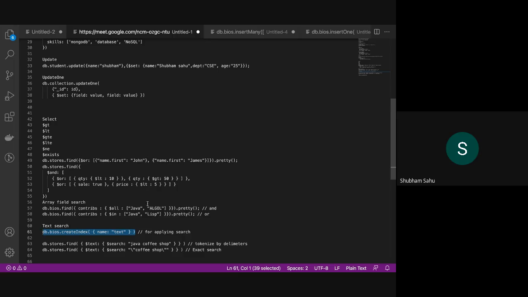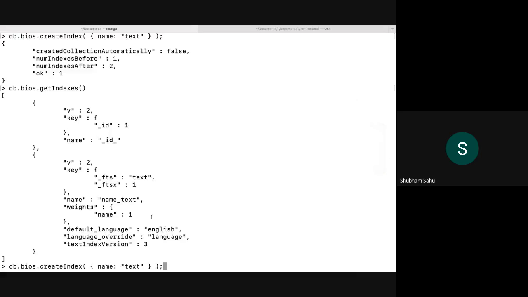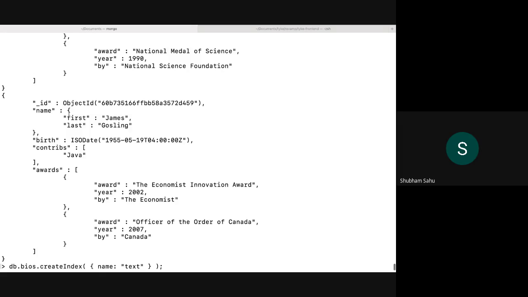Okay, so in our case we are going to define an index for this name field. In bios we are having name fields, so this name dot first. For name dot first we are going to define the text search index.